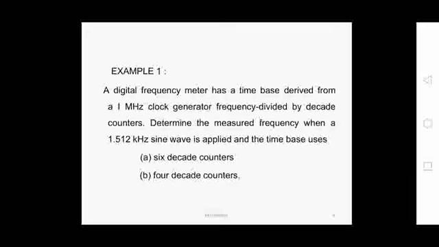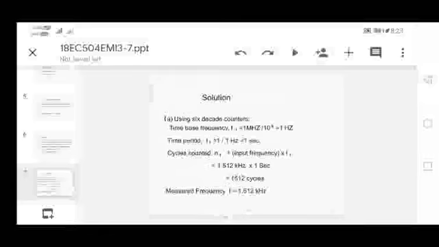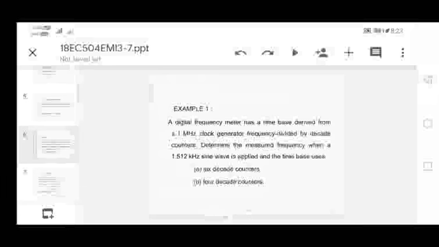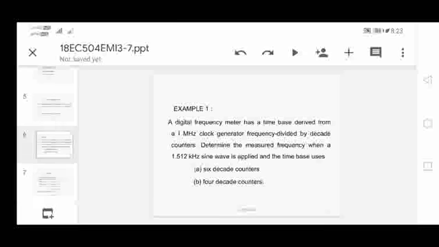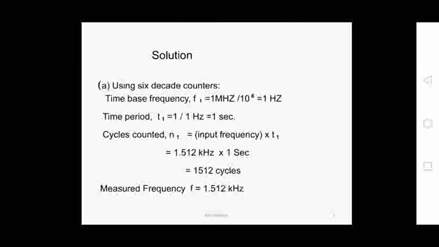So in the first case we are using the 6 decade counters. The time base is generated from the 1 megahertz clock source.